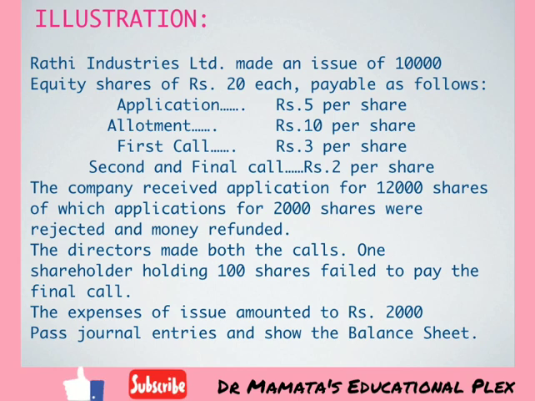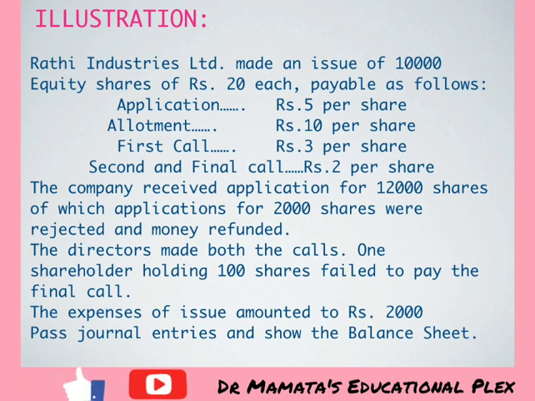Rathi Industries Limited made an issue of 10,000 equity shares of rupees 20 each payable as follows. Application rupees 5 per share, allotment rupees 10 per share, first call rupees 3 per share, second and final call rupees 2 per share.